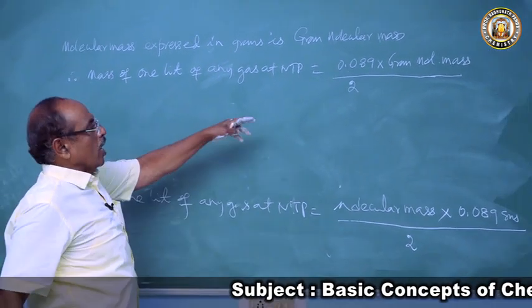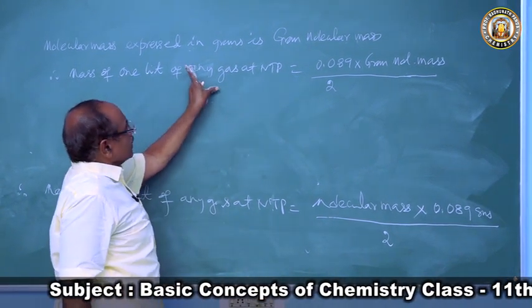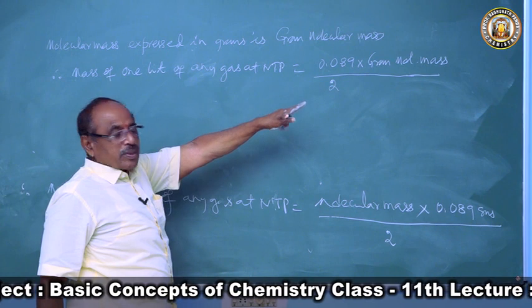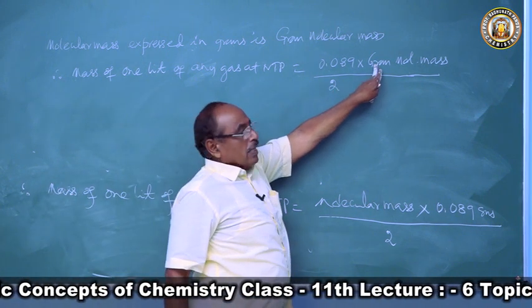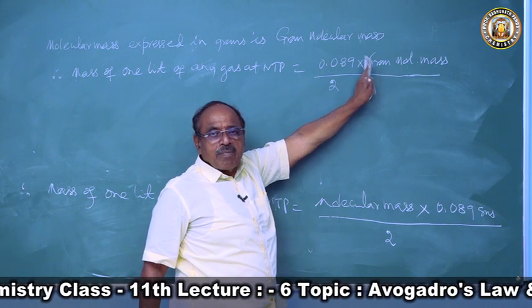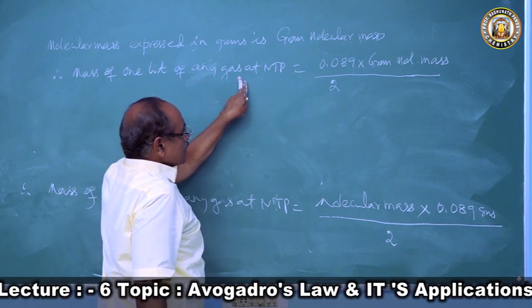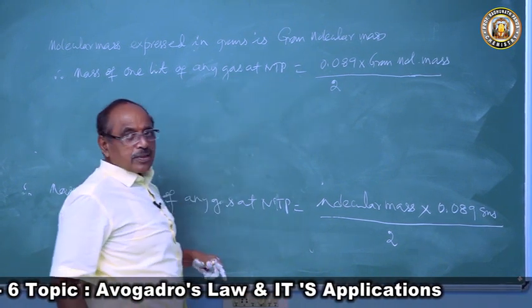Since mass of 1 liter of gas at NTP is this much, we can say the volume occupied by 1 gram molecular mass of gas will be 1 liter into 2 by 0.089.